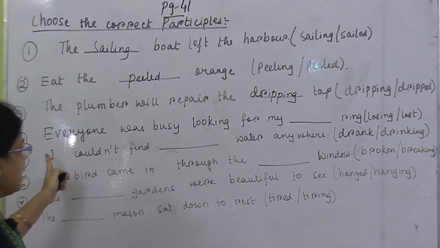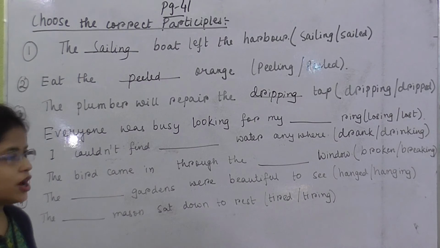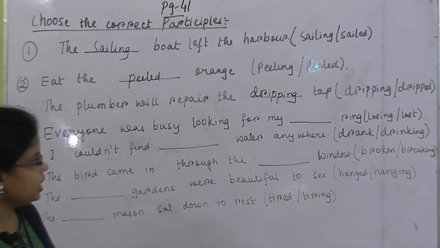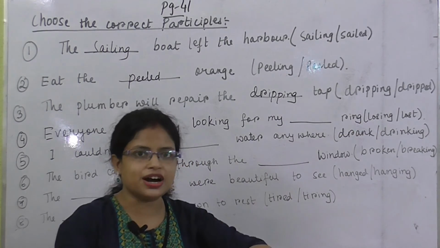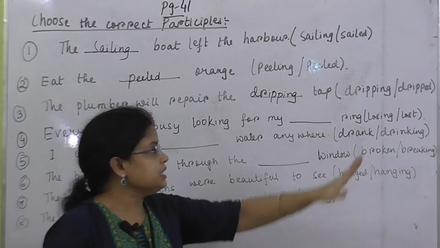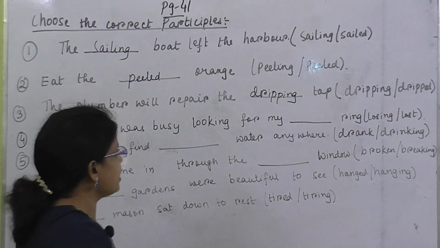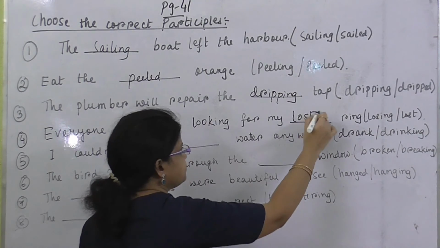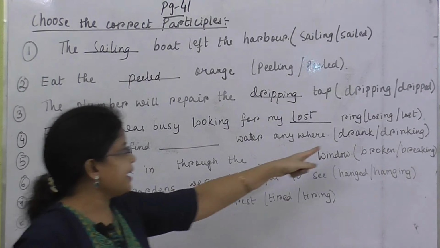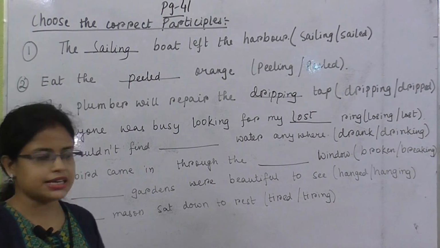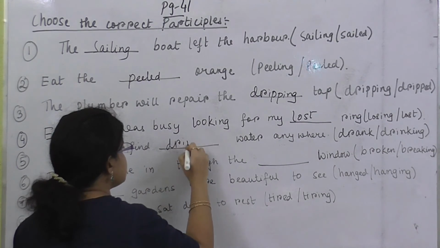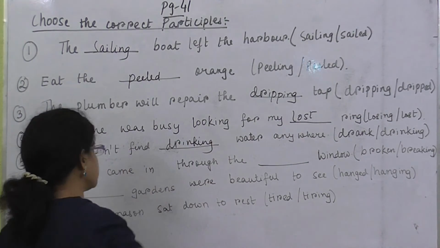Now number 4, everyone was busy looking for my dash ring. Now just apply your common sense and think, how can everyone be looking when the ring is losing? Can a ring lose continuously? It has already been lost. So you have to write lost ring. Now number 5, I couldn't find dash water. No, that is not a correct sentence. So you have to write drinking water. Drinking water is the correct one. You all know that. Okay.